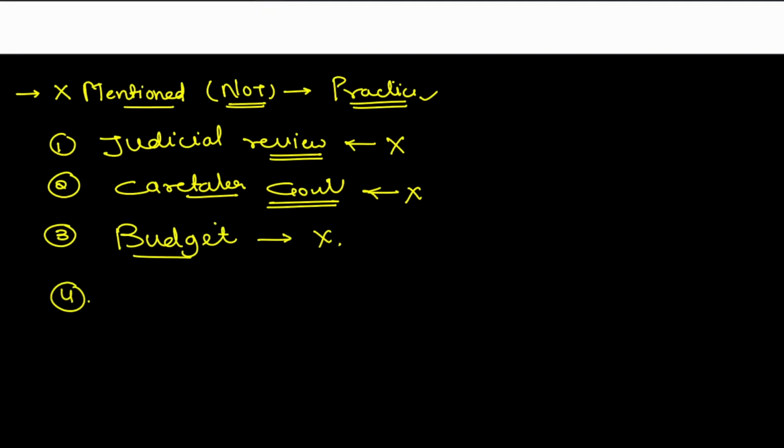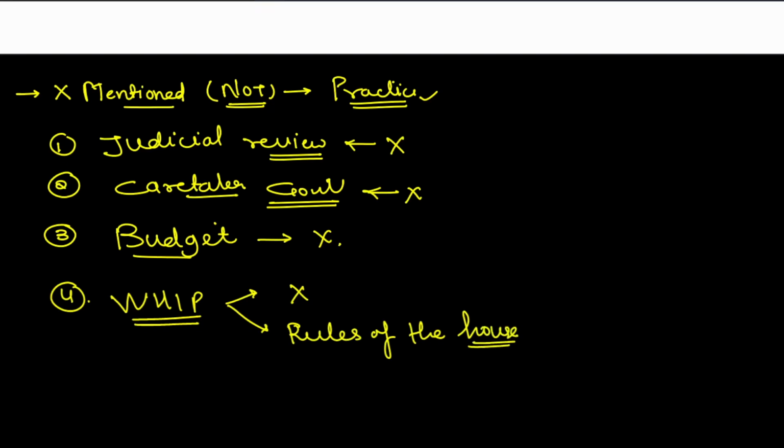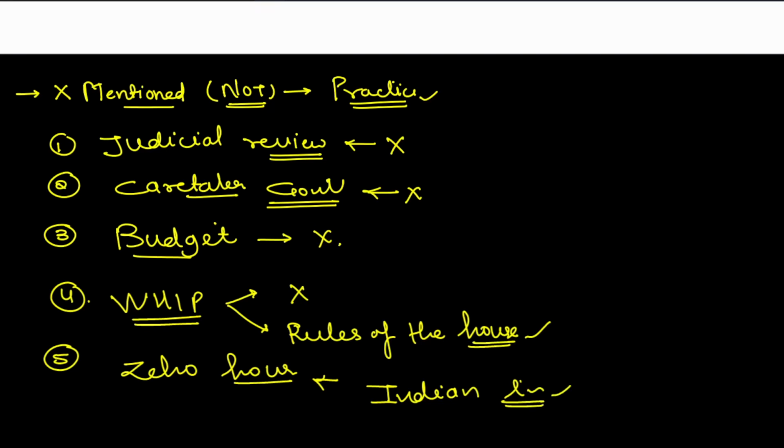Talking about fourth, it is whip. Whip has two categories. It is neither mentioned in the constitution, first of all, nor defined in the rules of the house. It's also not present in the rules of the house. Okay, let's talk about the fifth one, very important, again, 0 hour. Okay, so it is an Indian innovation. The 0 hour is not present in the constitution.